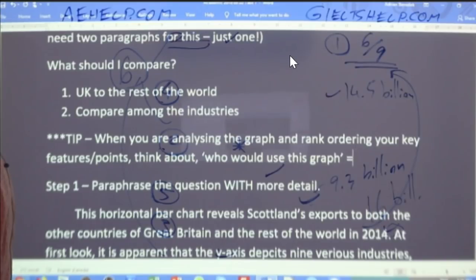In our example here, it's a businessman or economist.